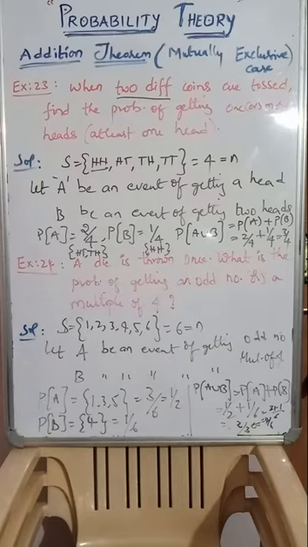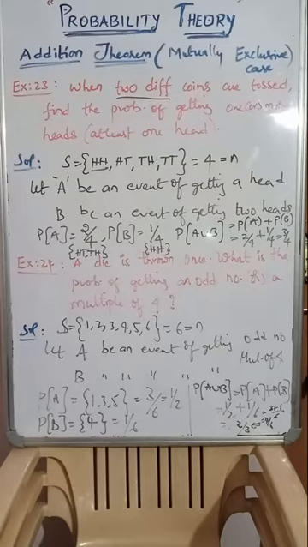Clear guys? So a die is thrown, possible outcomes were 6, therefore exhaustive number of cases are 6. Event number 1, what is it? Getting an odd number, and the second event is a multiple of 4. Getting odd numbers from the sample space 1, 3, 5, therefore 3 favorable cases. So probability of getting an odd number is 3 by 6, 1 by 2. And B, multiple of 4, only one favorable case, 4. Therefore, probability of B becomes 1 by 6.